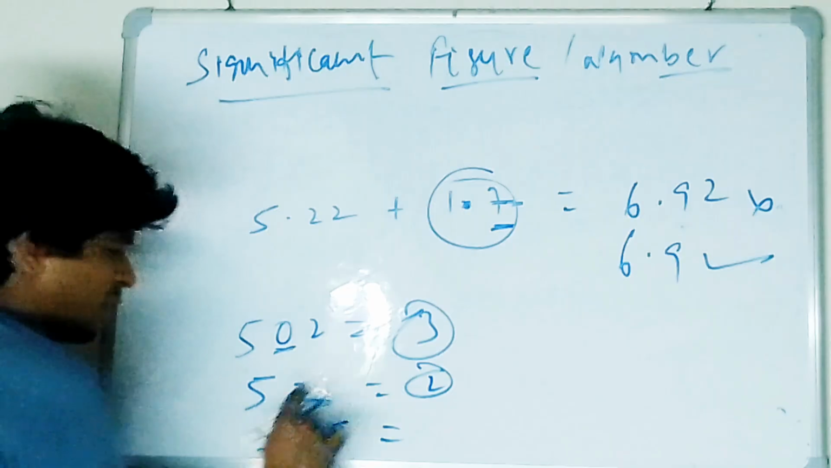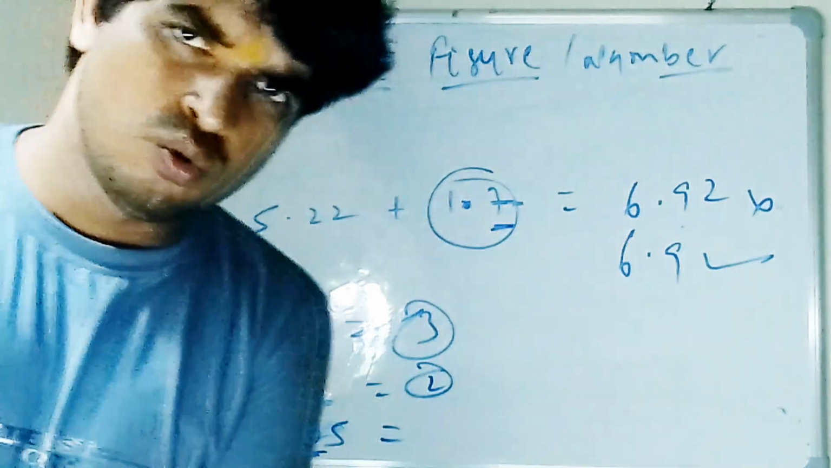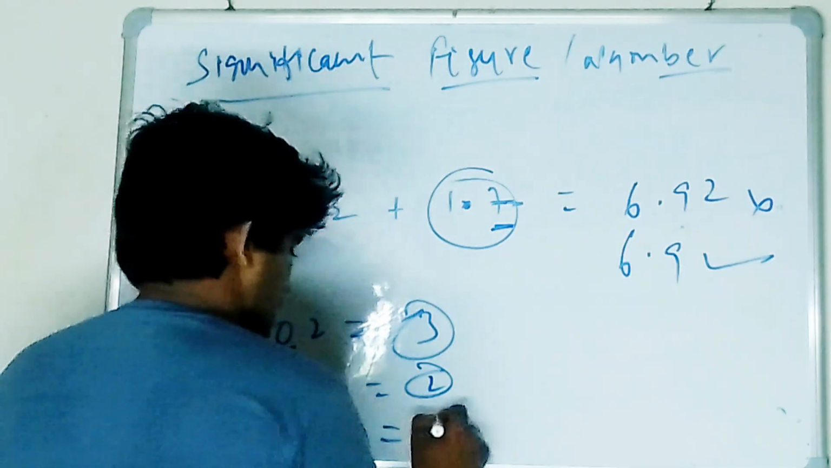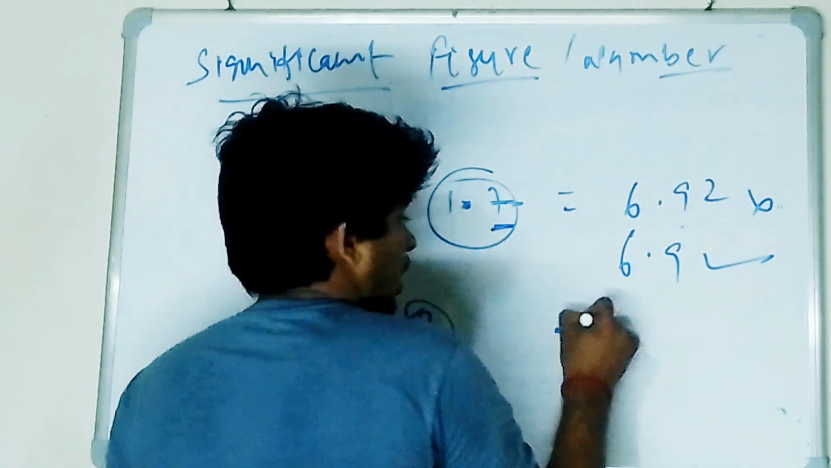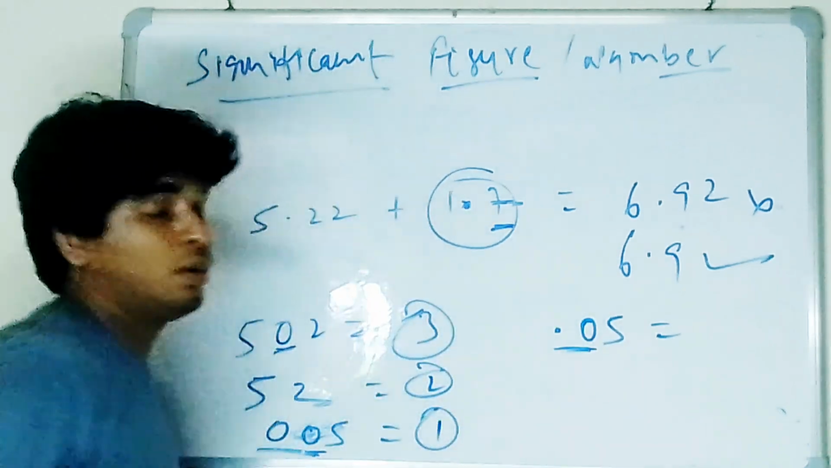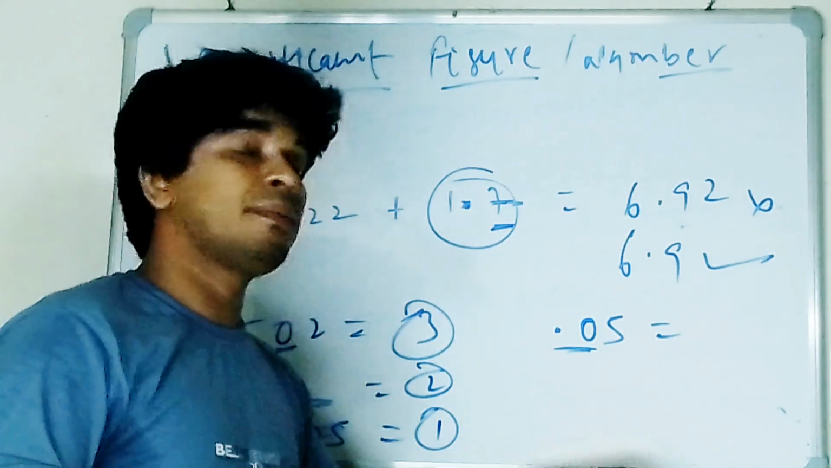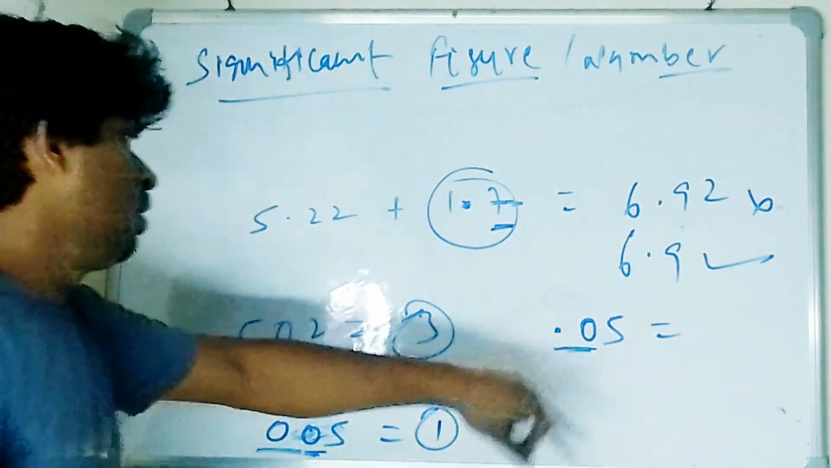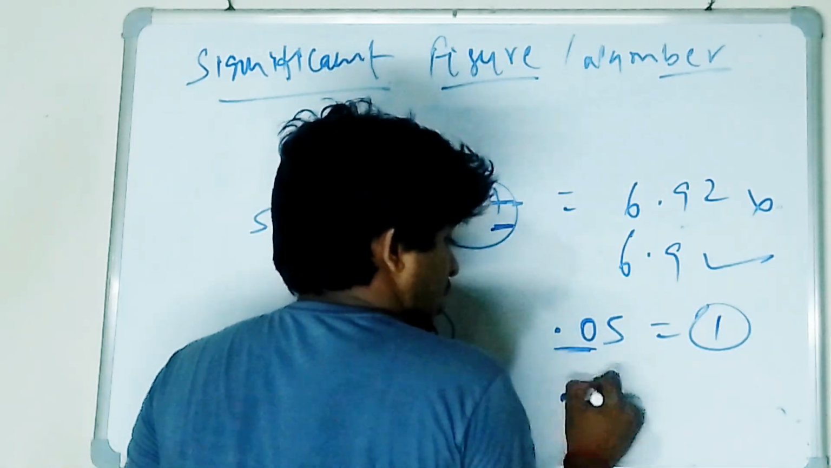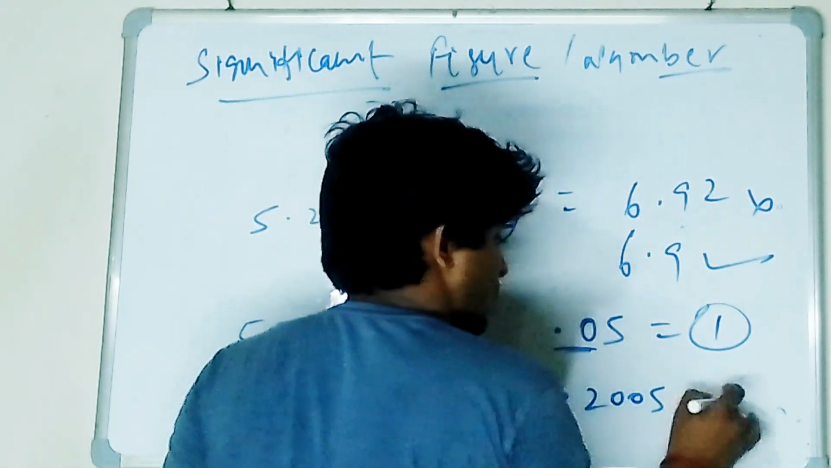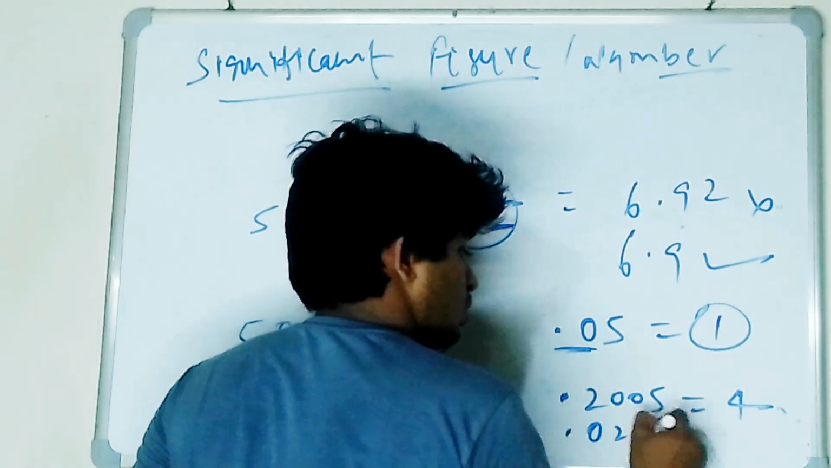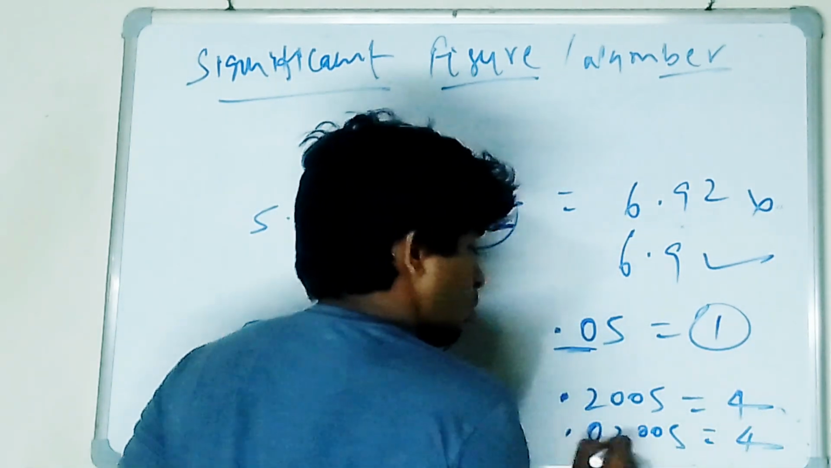No need to count the zeros on the left side. Left side, no need to count zeros. So how many significant figures? 1. Then 0.05. Again, no need to count this 0. If there is no non-zero number before it, no need to count. Again, how many significant figures? 1. But if I say 0.2005, how many significant figures? 4. If I say 0.02005, how many again? 4. No need to count this 0.